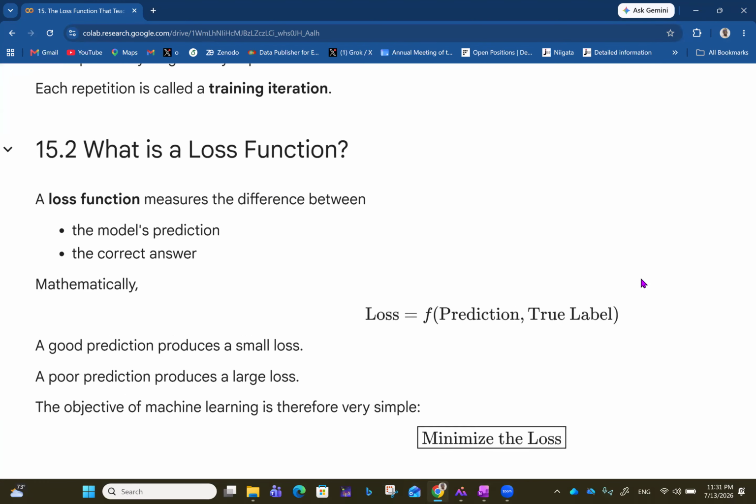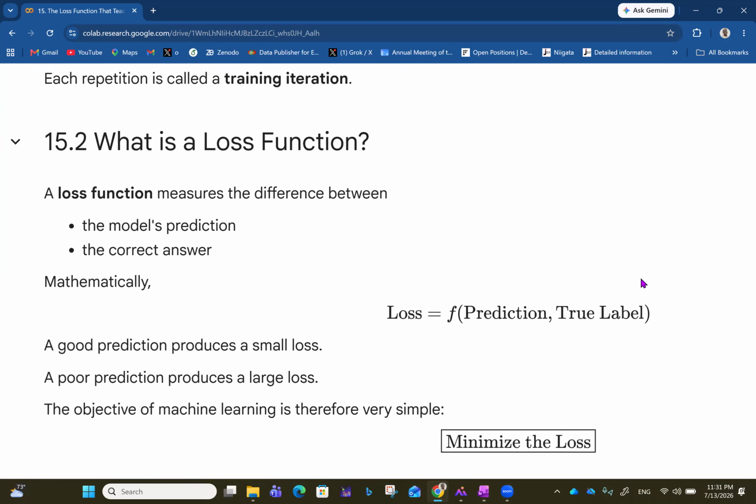Now, let's talk about what a loss function is. A loss function measures the difference between the model's prediction and the correct answer. Mathematically, loss is a function of both the prediction and the true label, the true result. A good prediction produces a small difference, a small loss between prediction and true label, while a poor prediction produces a large loss. So the objective of each machine learning algorithm is very simple: minimize the loss. Every machine learning algorithm is basically minimizing the difference between prediction and the true situation.